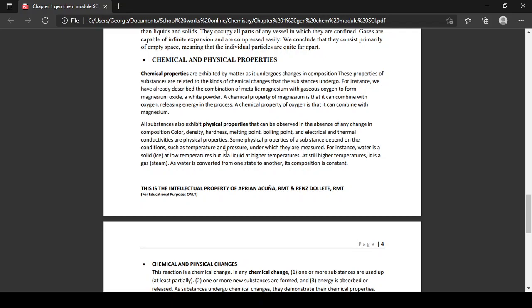For instance, water is solid at low temperatures, so it becomes ice. At low temperatures, it is cold. At high temperatures, it is hot. When the temperature is low, the water becomes ice. At higher temperatures, the water boils. That is an example of your physical property, the melting point.